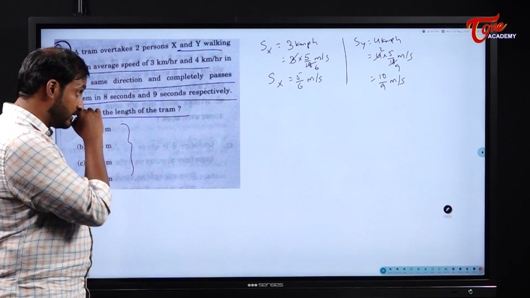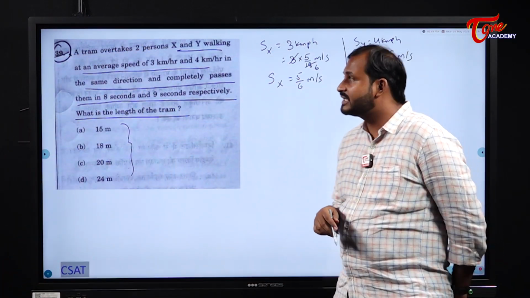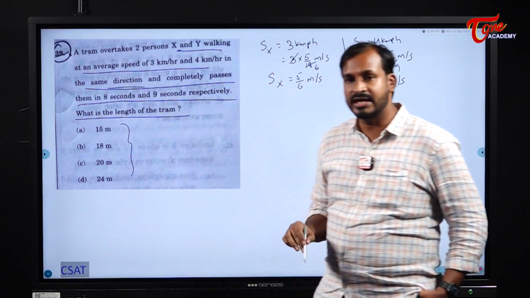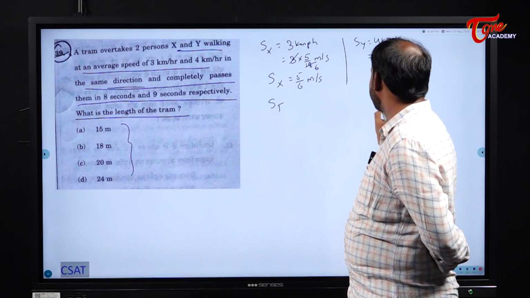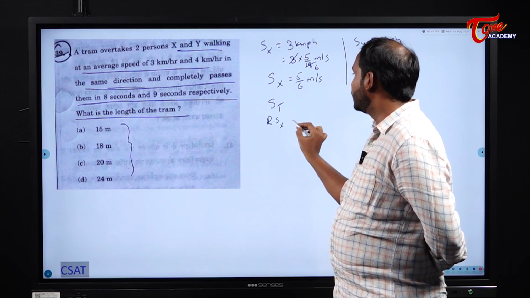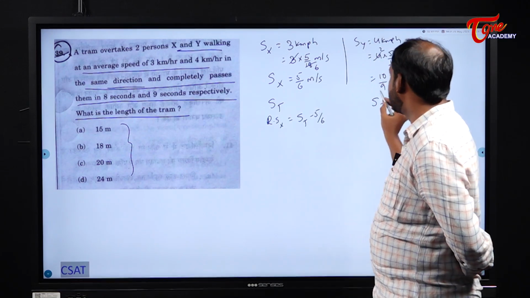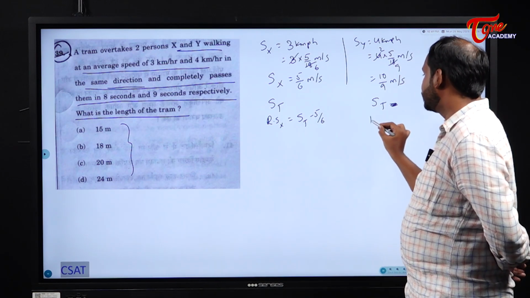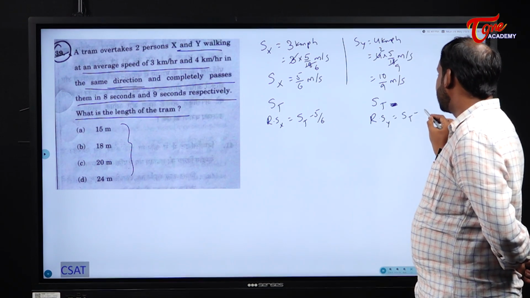Okay, good. Next, what will happen here, students? Are they moving in the same direction or opposite direction? The tram is moving in the same direction. That means their relative speeds will become what? Let us assume the speed of the tram is st. Now, what is the relative speed with X? It becomes speed of tram minus 5 by 6. Relative speed with Y is speed of tram minus 10 by 9.